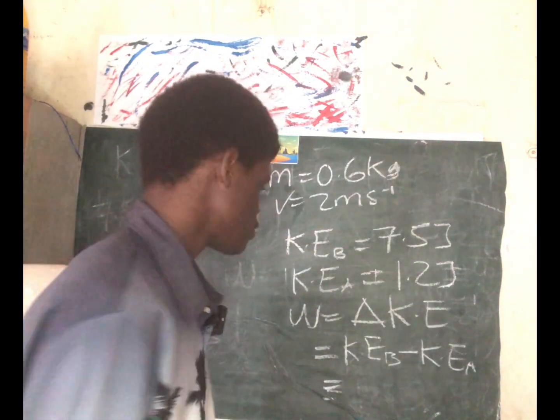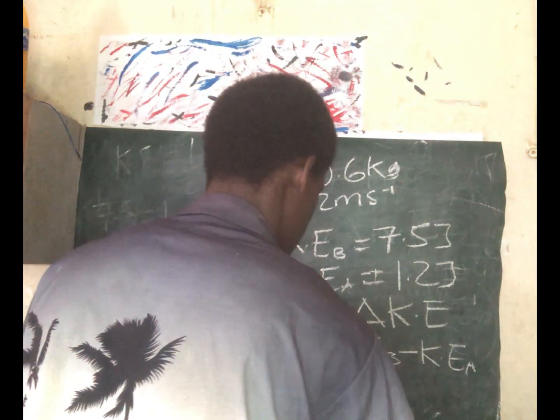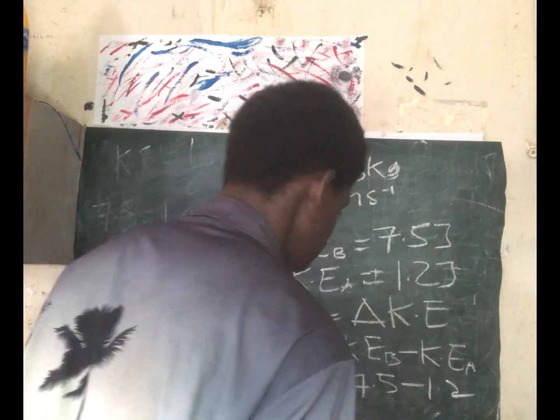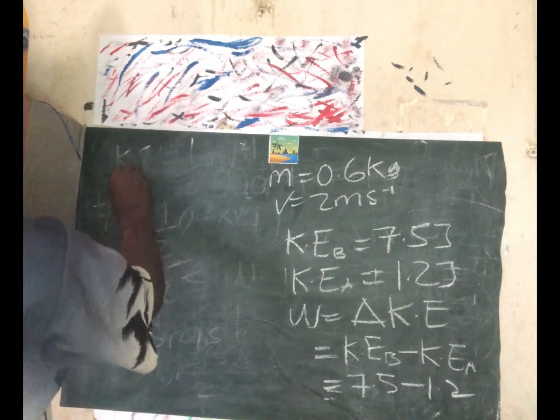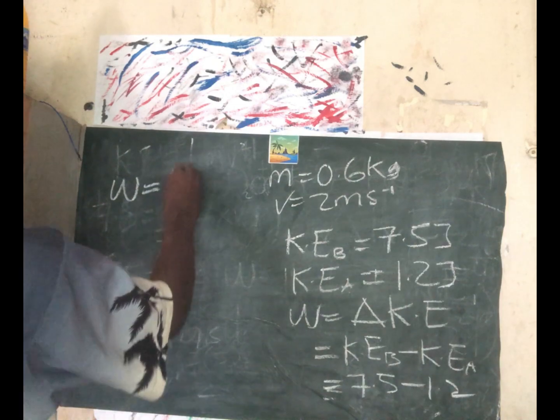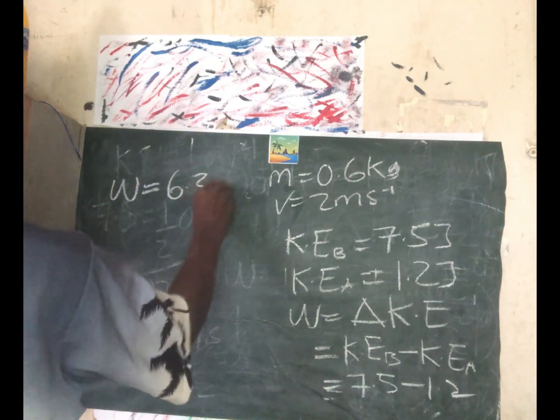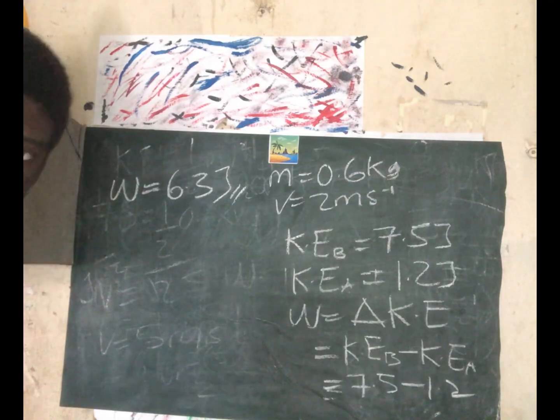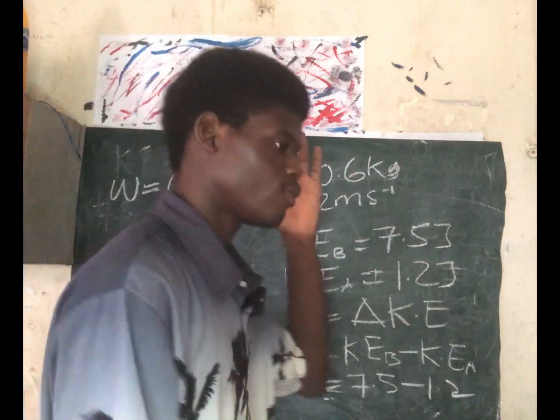Can you see the board? So that will be 7.5 minus 1.2. So our work done will be 6.3 joules. So that's the final answer. Our work done will be 6.3 joules. So that's how to solve questions like this.